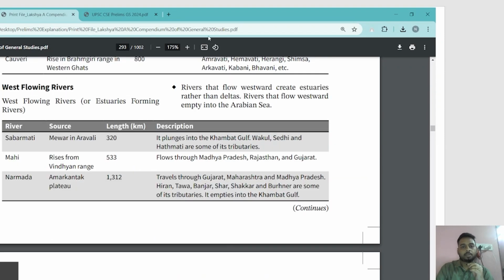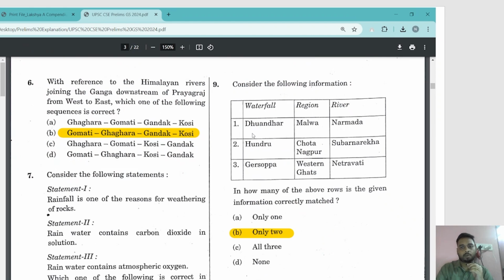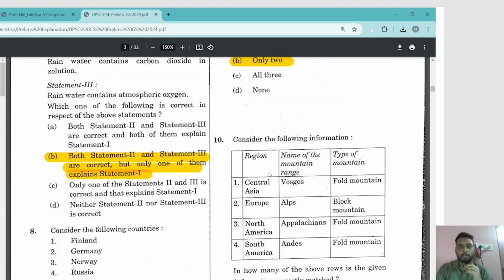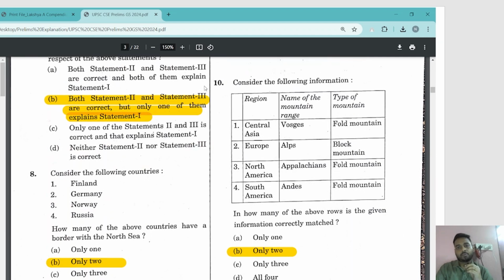So that's why only one of them is correct. Dhuandhar is not in the Malwa region. It is near Jabalpur or the south of Malwa, close to Jabalpur. The river is true. So you have to be a bit cautious to attempt such questions. But if you're thorough, you will be able to deal with it. So see another question, question number 10. It says you have to match the region again, the name of the mountain range and the type of mountains.